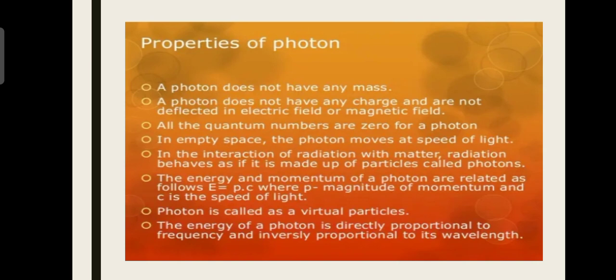In the interaction of radiation with matter, radiation behaves as if it is made up of particles called photons. The energy and momentum of a photon are related as follows: E equals pc, where p is the magnitude of momentum and c is the speed of light. Photon is called a virtual particle. The energy of a photon is directly proportional to frequency and inversely proportional to its wavelength.